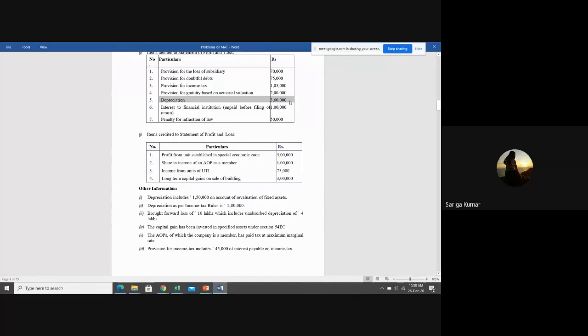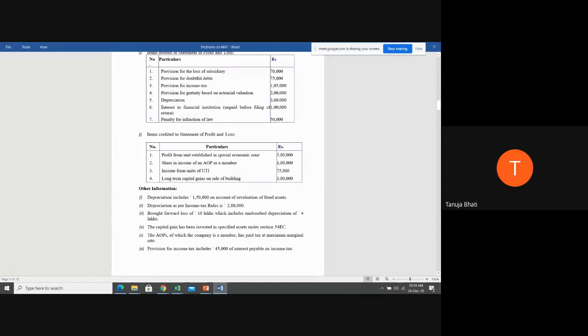See here, students, depreciation, you have to add it to net profit, including depreciation on account of revaluation of assets. So tell me, students, this depreciation, you'll add it to the net profit to get the book profit or you'll ignore it? Add it, ma'am. Add full 3,60,000 or you're going to minus 1,50,000? What amount of depreciation you have to take? Depreciation including depreciation on revaluation of fixed assets. So in this already 1,50,000 is included. So you're going to take the complete 3,60,000. You're going to add it to the net profit.